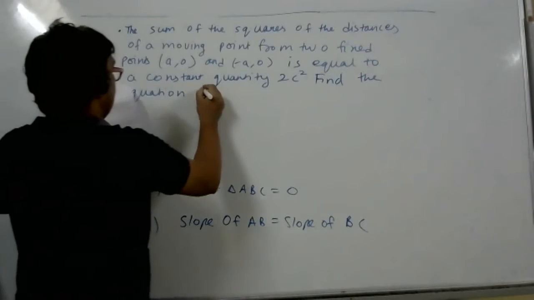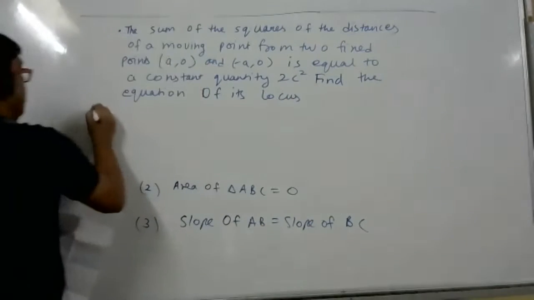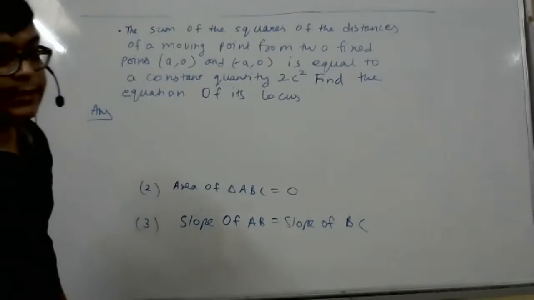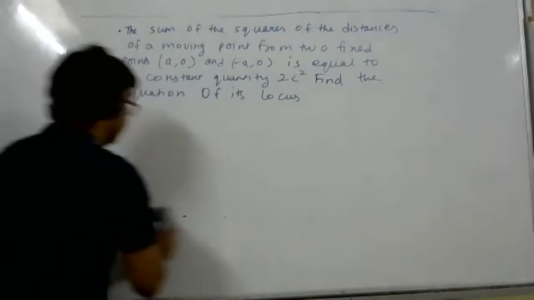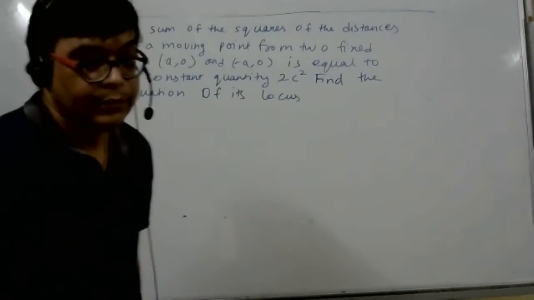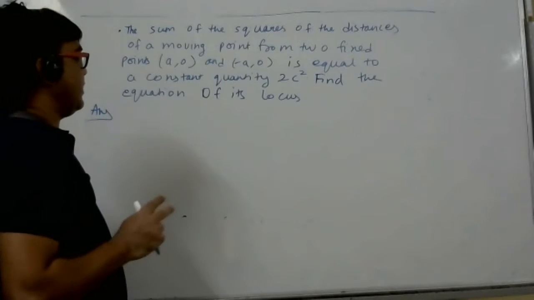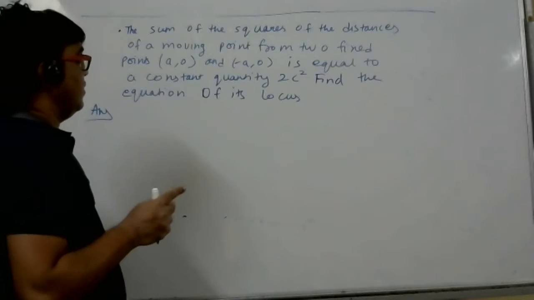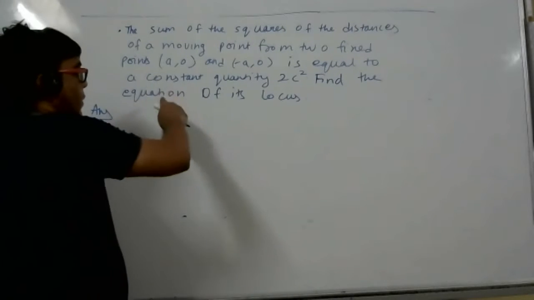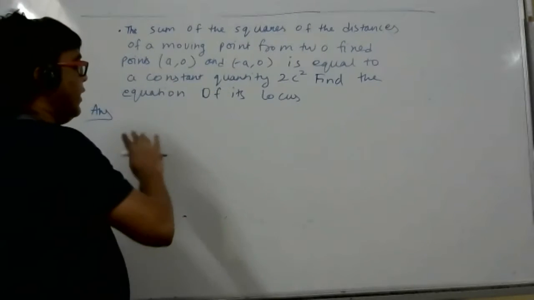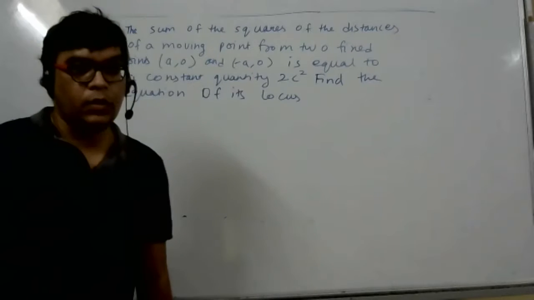Find the equation of its locus. In a locus, the points will satisfy a certain condition, and now they have given the condition. The sum of the squares of the distances of a moving point from two fixed points (a, 0) and (-a, 0) is equal to a constant quantity 2c square. Find the equation of its locus.